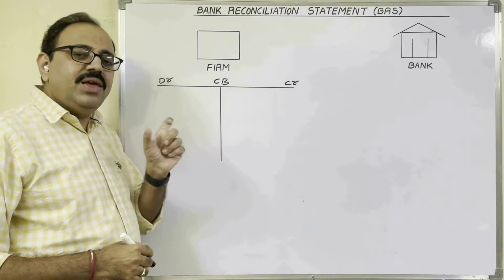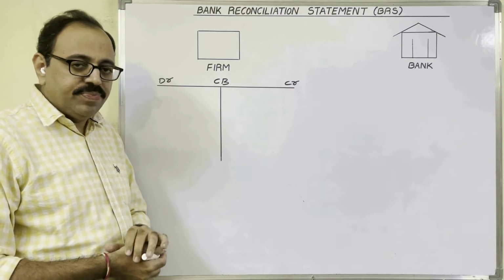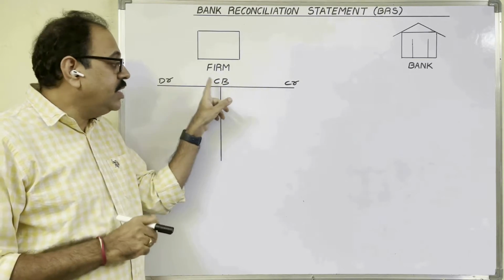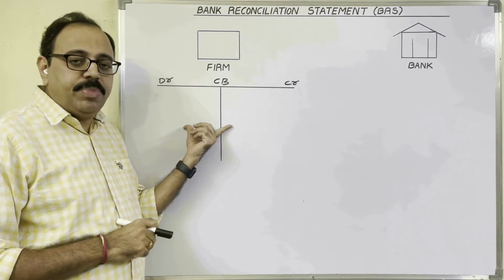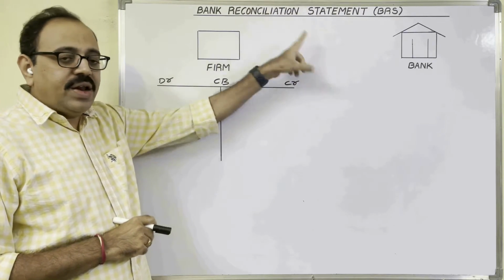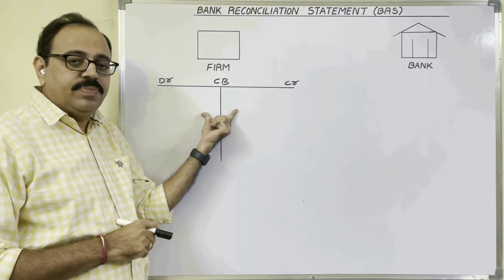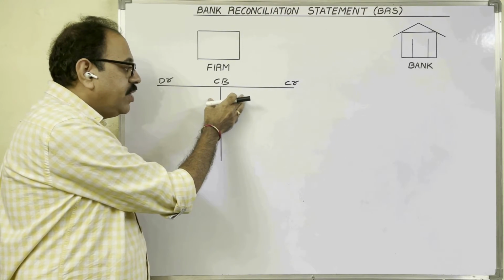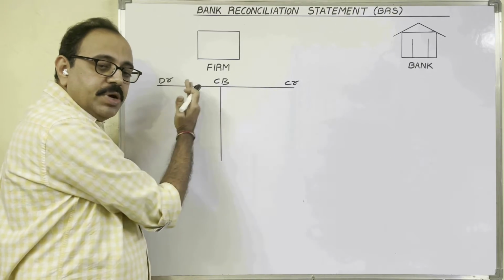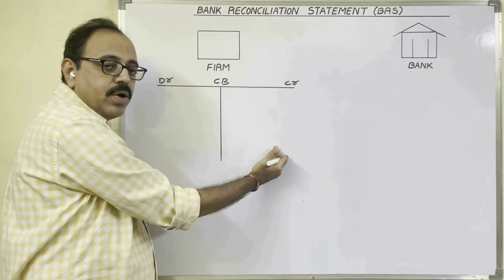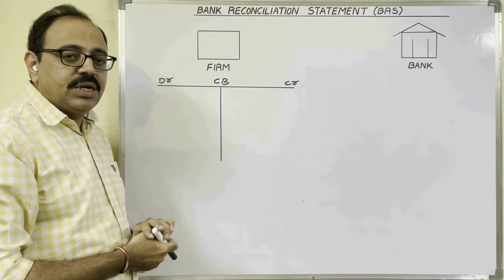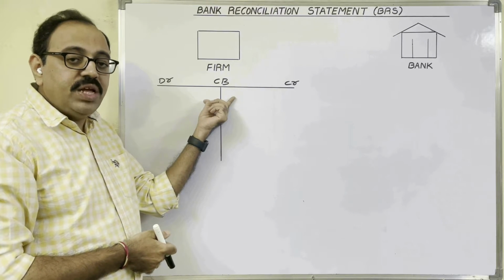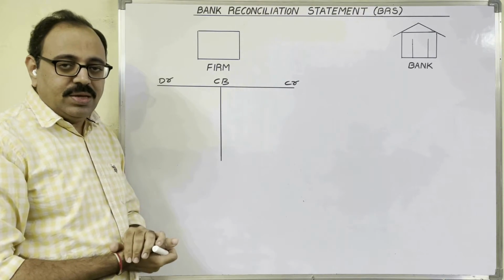Instead of writing the lengthy words triple column cash book, from now onwards I will write cash book. So you should keep in mind that the firm is preparing a triple column cash book. All bank related transactions will be entered in this book. In which column? As I said, the triple column cash book contains two bank columns: debit side one bank column, credit side one bank column. In the BRS lesson, whenever we talk about cash book, we always refer to bank columns only.